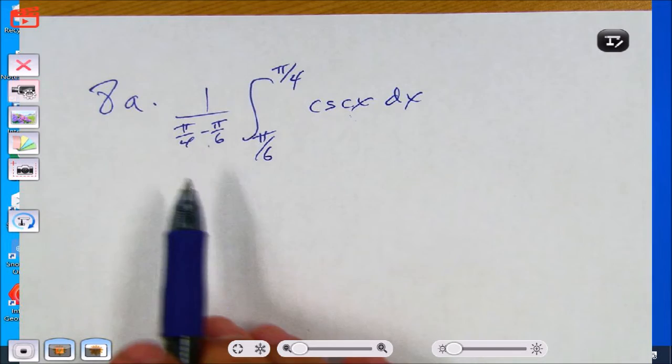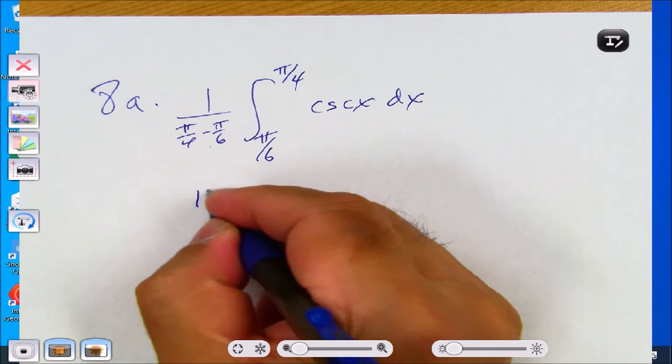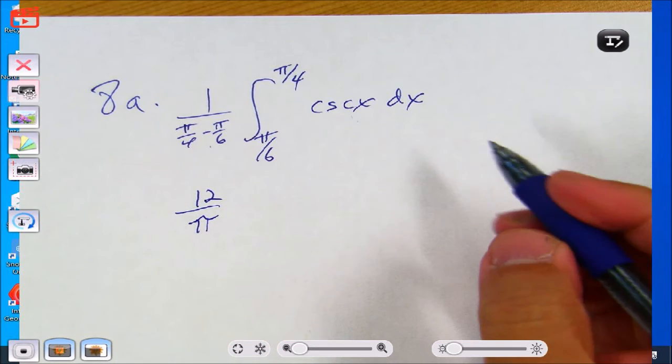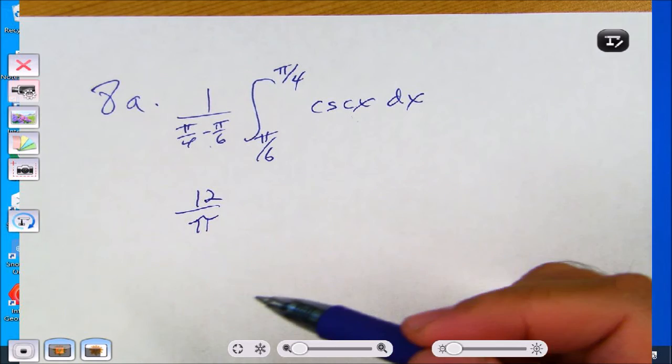What's pi fourth minus pi sixth? Negative 6 pi over minus 4? No. What's 3 minus 2? Pi over 12. So 12 over pi? Right, it's the reciprocal. It's 1 over pi over 12.